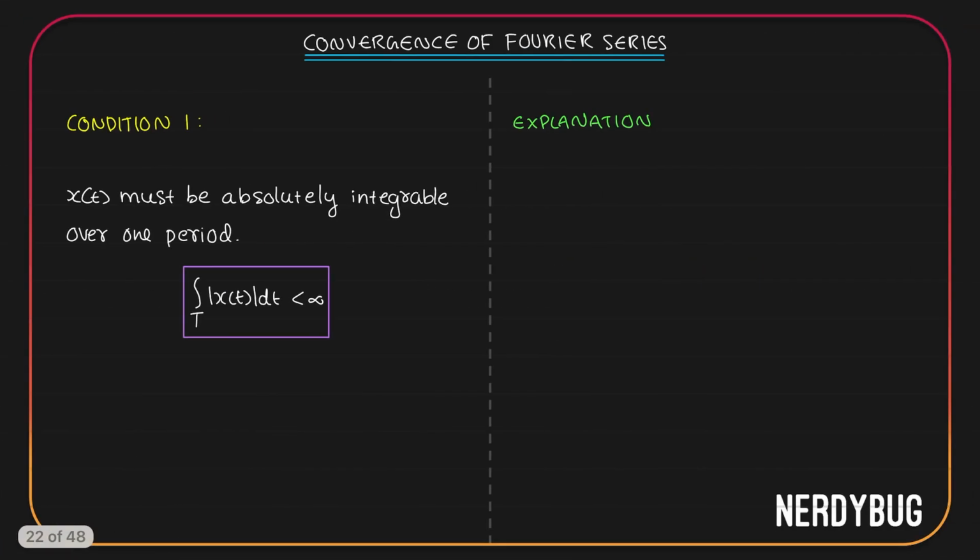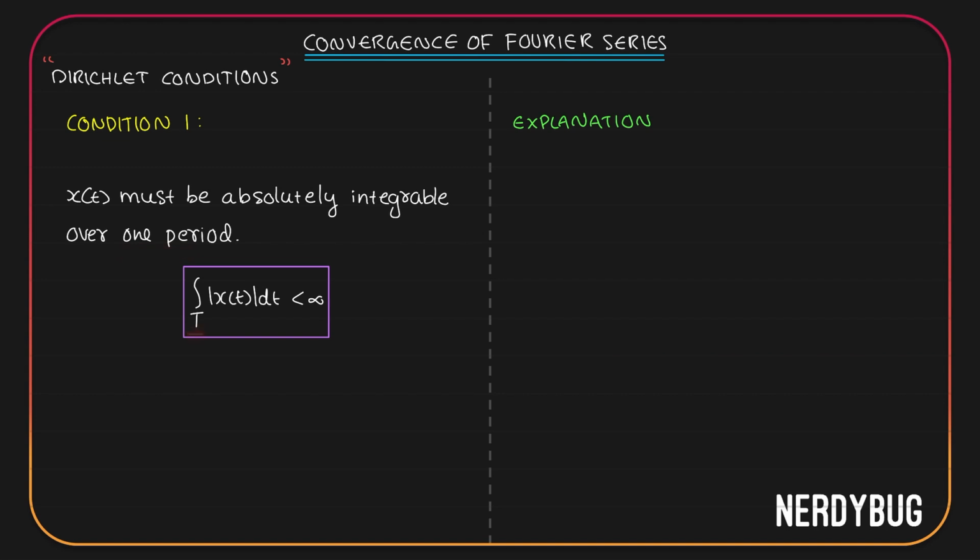Now that you understand what is convergence of Fourier series, let us learn three conditions which might guarantee you that the Fourier series of this particular function will converge. There are three conditions and they are called Dirichlet conditions after the mathematician who formulated them. According to the first condition, x of t must be absolutely integrable over one period.